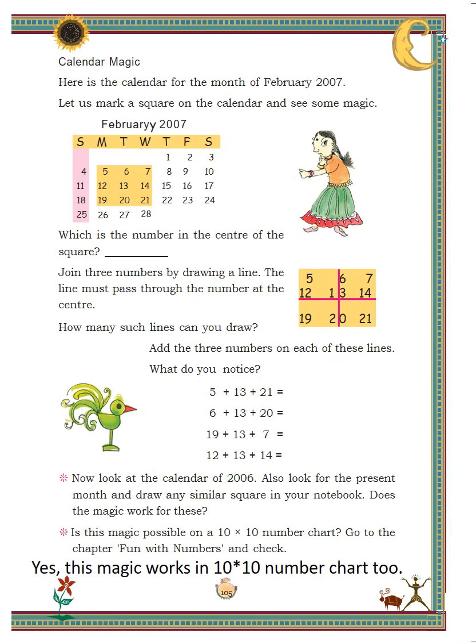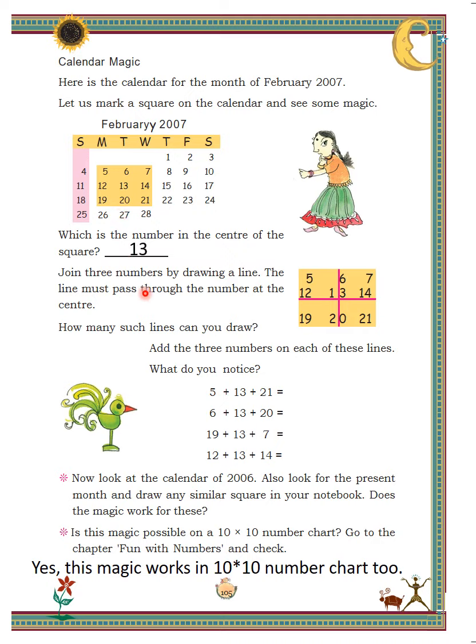Children, now come to page number 105. Here we will solve one activity which is known as calendar magic. Here is the calendar for the month of February 2007. Let's mark a square on the calendar and see some magic. You can see this square marked in yellow color. What is the number in the center of the square? Yes, the number is 13.